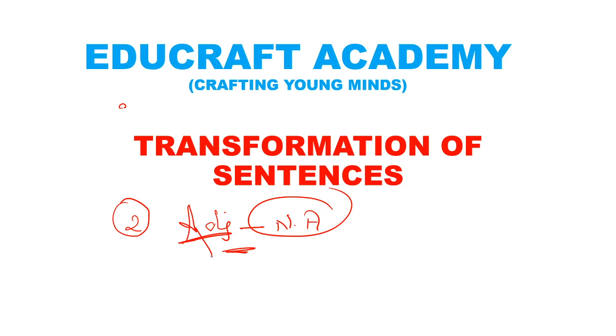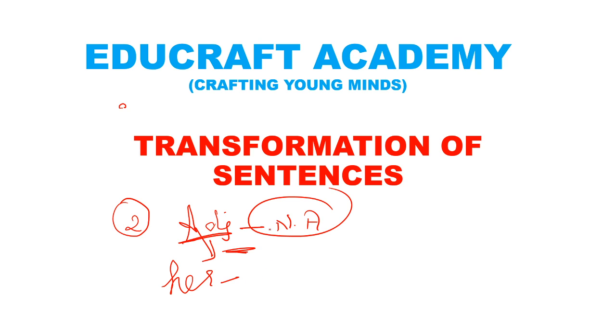Ma'am, but here it is written possessive pronoun. Her is possession, which belongs to her.